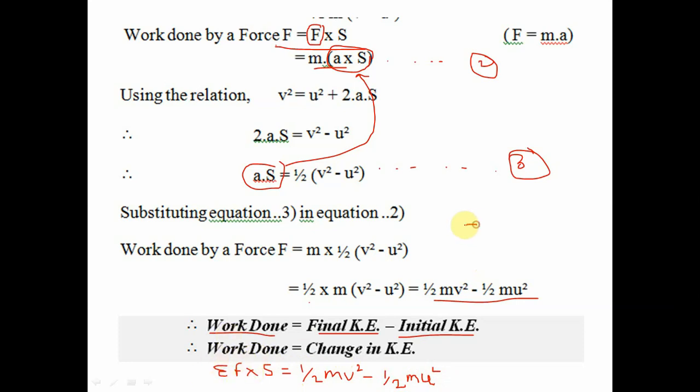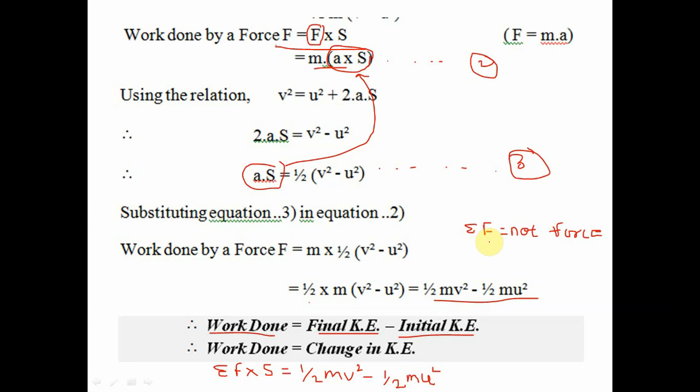Now work done is summation F into S. What is meant by summation F? Summation F is nothing but the net force, as you have studied in D'Alembert's principle. We have to calculate the net force in the direction of acceleration.